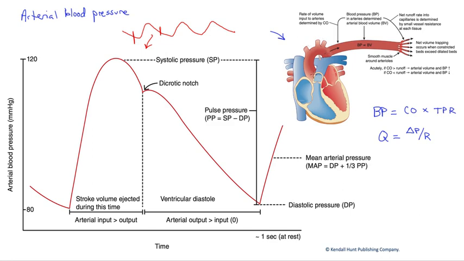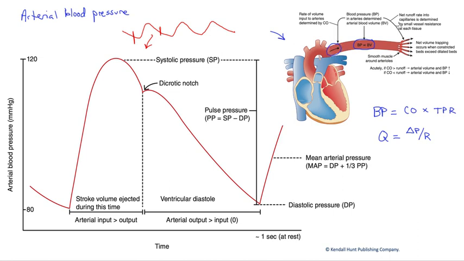We have a schematic heart with a single, sort of arbitrary, artery coming out of it. We would measure our blood pressure in this artery, and what we'd find is that the blood pressure is proportional to the volume of blood in that arterial circuit at any given moment. Now, that volume does not stay constant. It's constantly changing, and it's changing because our cardiac output, our inflow, is intermittent.